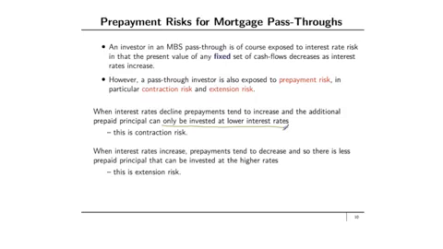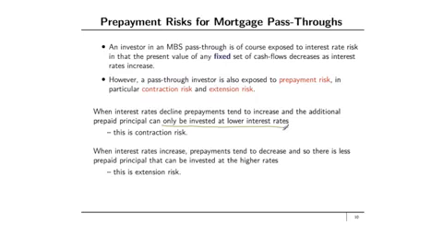The opposite also provides a risk, which is called extension risk. In this case, when interest rates increase, the prepayments tend to decrease, and that makes sense. After all, why would I want to prepay a mortgage early when I'm going to have to refinance it at higher interest rates?